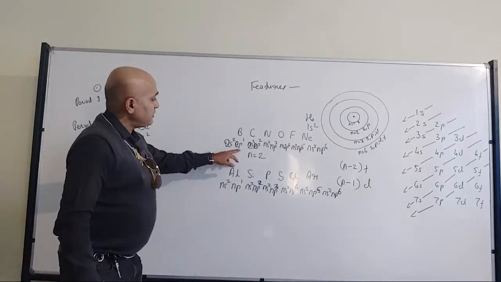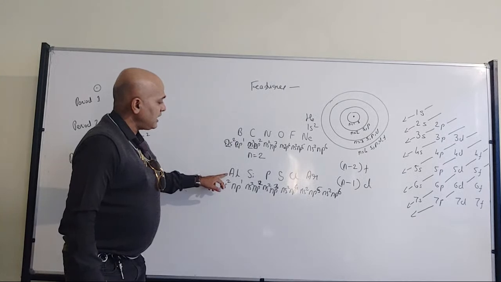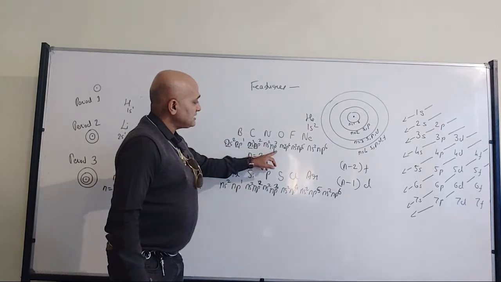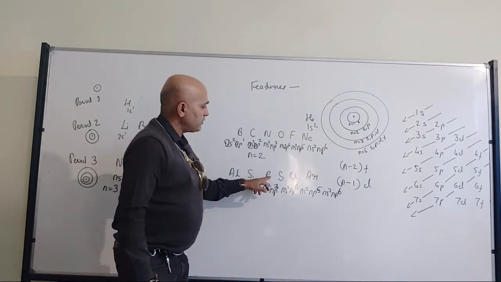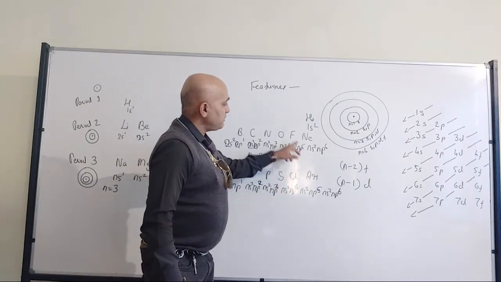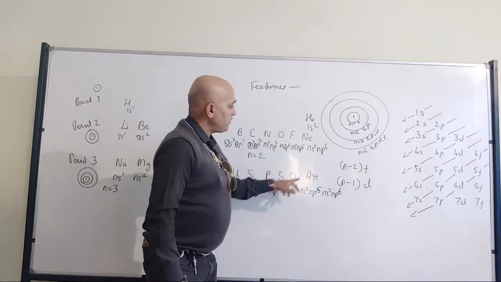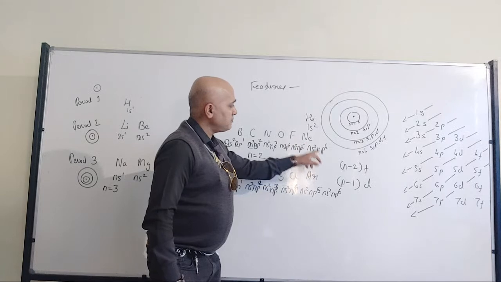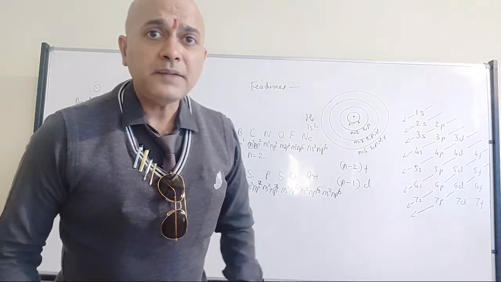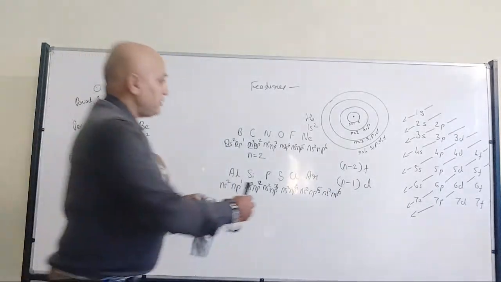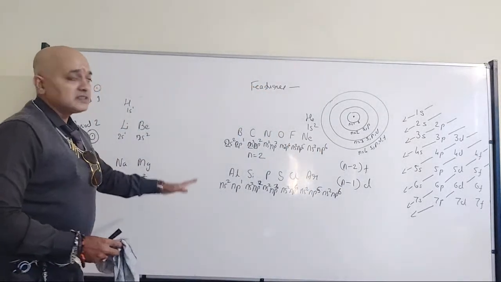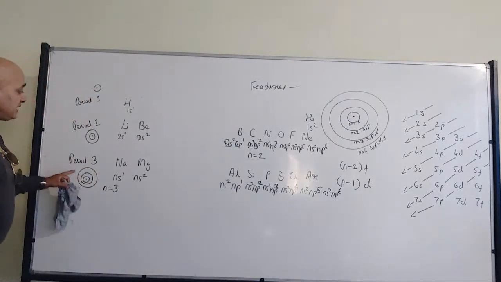So ns2 np1 for boron, ns2 np1 for aluminium, ns2 np2 for carbon, ns2 np2 for silicon, ns2 np3 for nitrogen, ns2 np3 for phosphorus, ns2 np4 for oxygen, ns2 np4 for sulfur, ns2 np5 for fluorine, ns2 np5 for chlorine. Then comes ns2 np6 for neon, ns2 np6 for argon. Okay? It's visible, but the columns are not in proper order. So that's where we have period number 3.